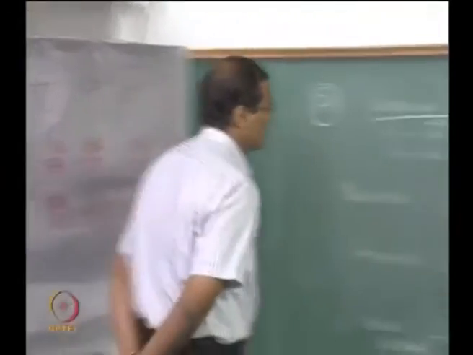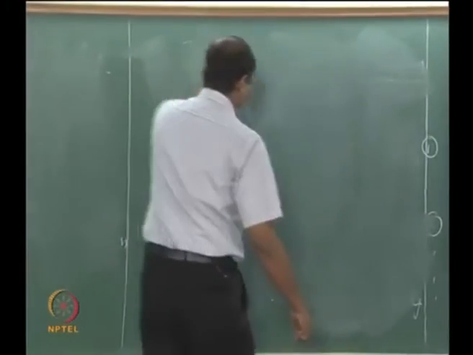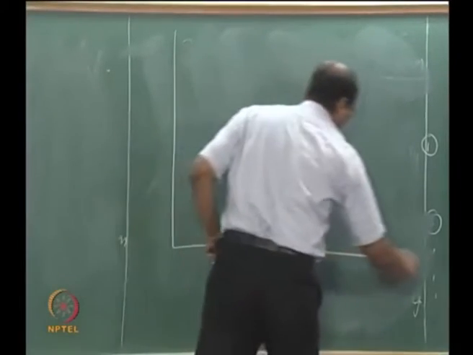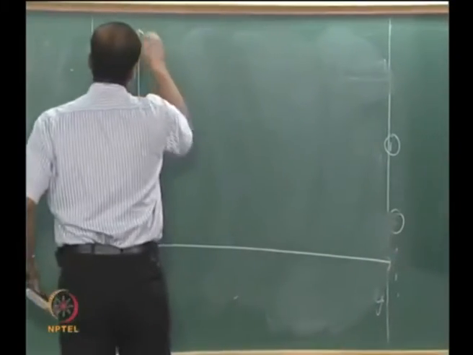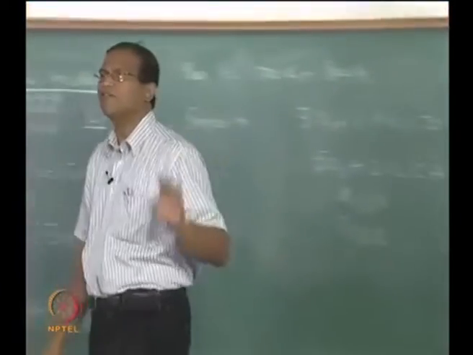Please do not forget the non-negativity constraints, right. Now you have to get the values of x1 and x2. So what you have to do in the graphical method is first plot the various constraints and identify the feasible region.